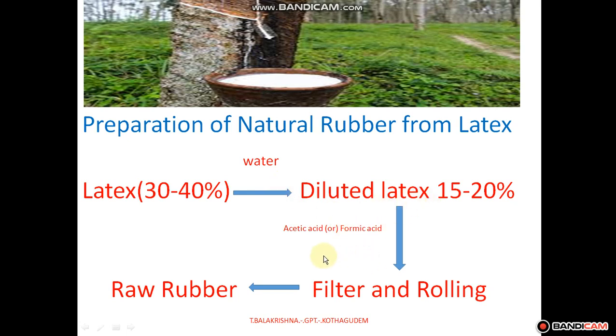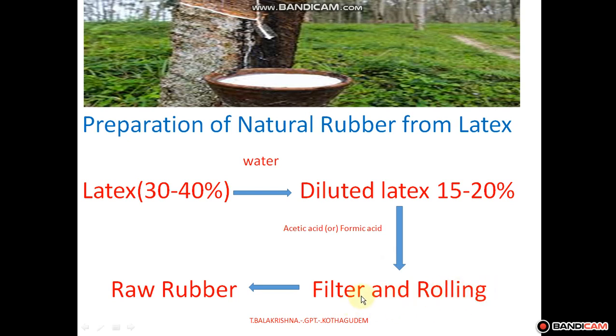Then we add acetic acid or formic acid, which forms a coagulum. It is obtained as a white, dough-like mass called coagulum. So when you add the acetic acid or formic acid, they form a dough-like mass. Then it is sheeted, rolled and filtered.